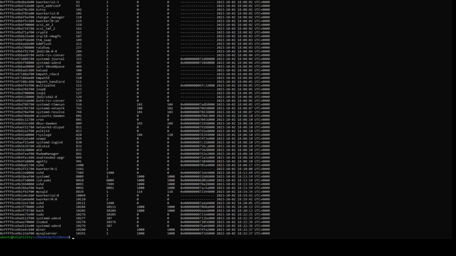Oh, it's not so bad. Miner is 10280. Looks to be the PID. So I'm going to write that down as well. 10280. And how I did that just now is by using a Braille display.